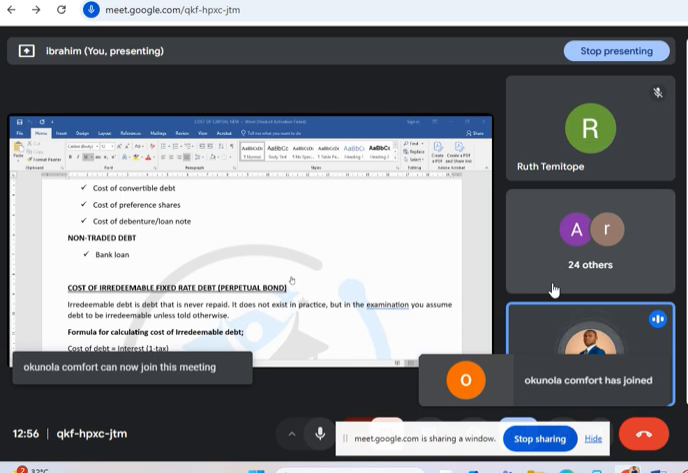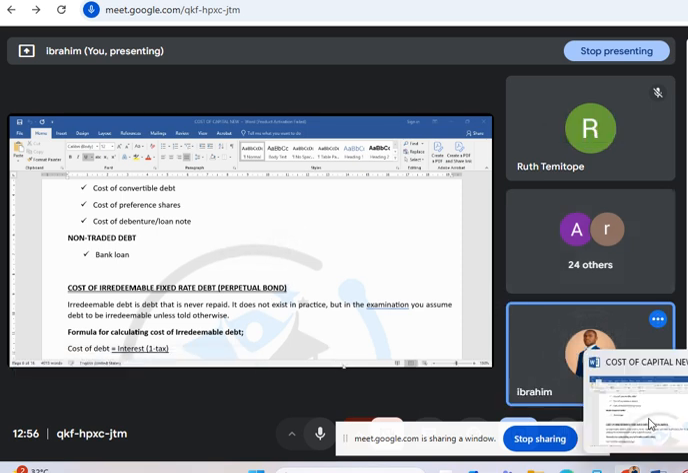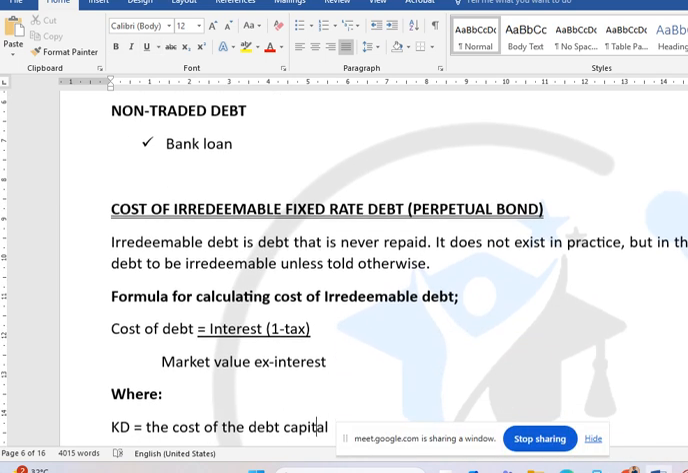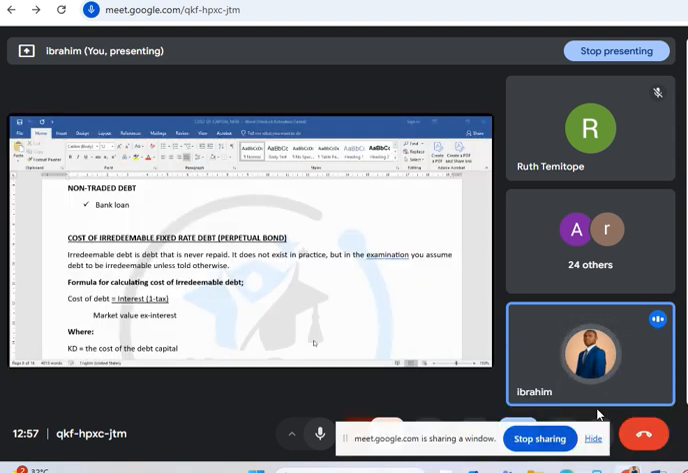Now, how do we determine the cost of irredeemable debt? There is a formula for calculating the cost of irredeemable debt.